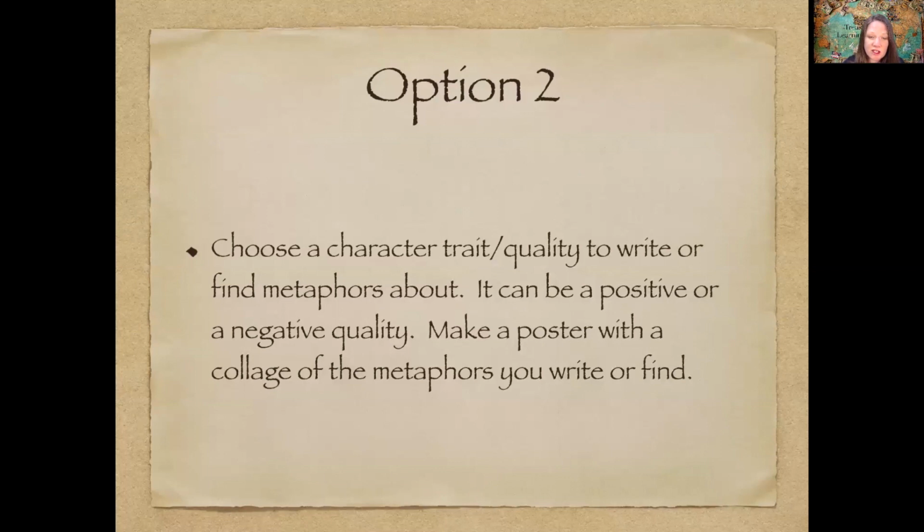Option 2, choose a character trait or quality to write or find metaphors about. It can be a positive or negative quality. Make a poster with a collage of the metaphors you write or find.